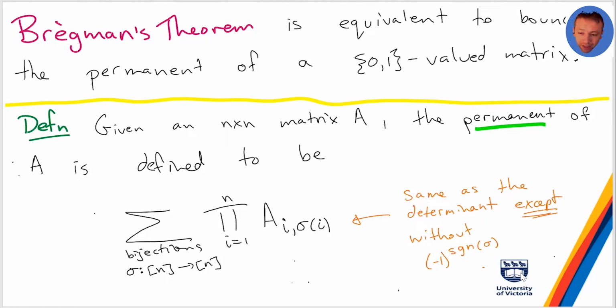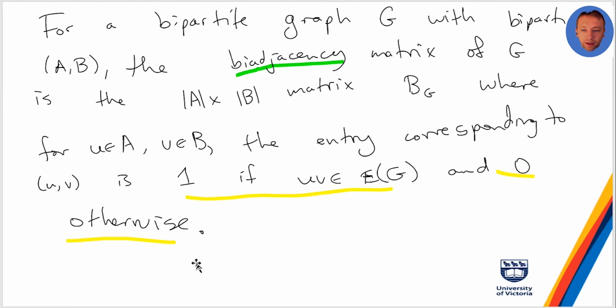And actually, this whole thing about bipartite graphs and matchings gives us an upper bound on the permanent of a 0-1 valued matrix. Here's how that works. If I take a bipartite graph with bipartition A, B, I can turn that into a matrix. I don't want to take the adjacency matrix, which is one way to turn a graph into a matrix.